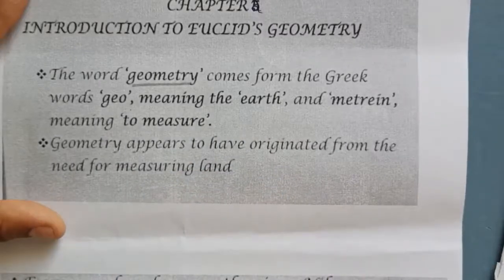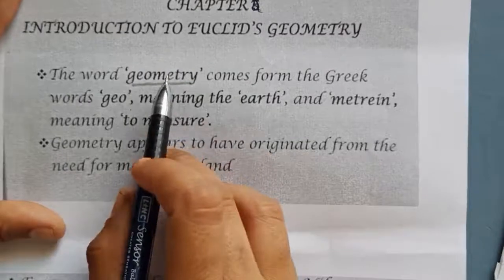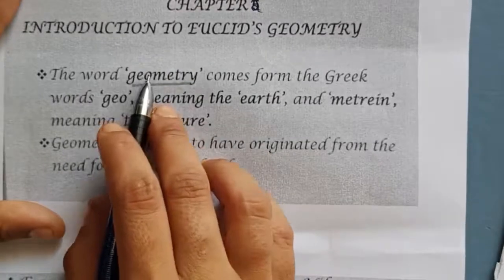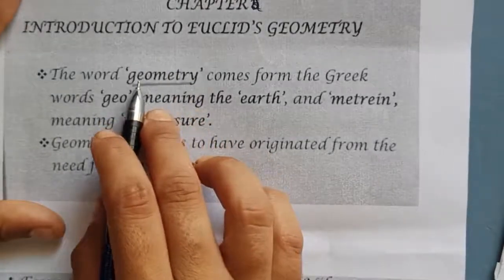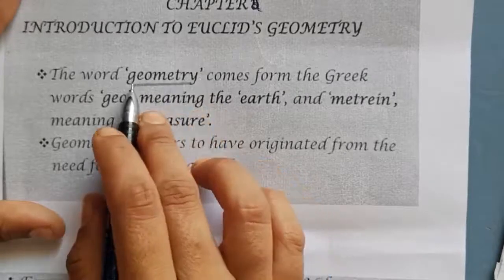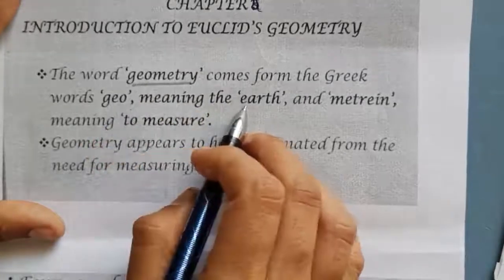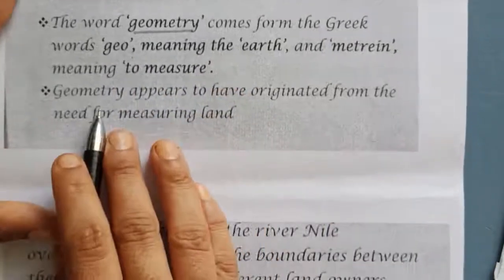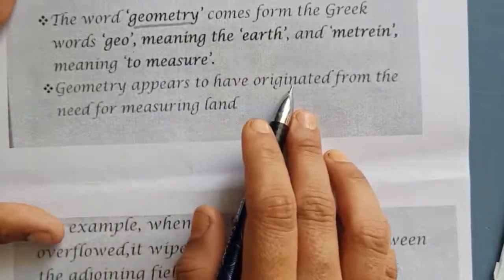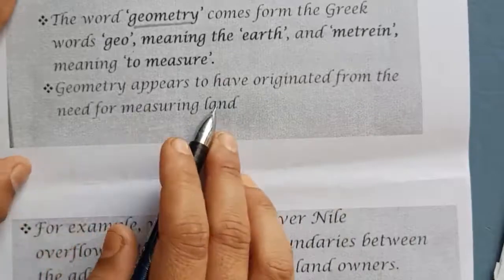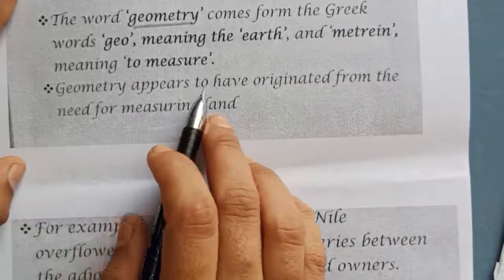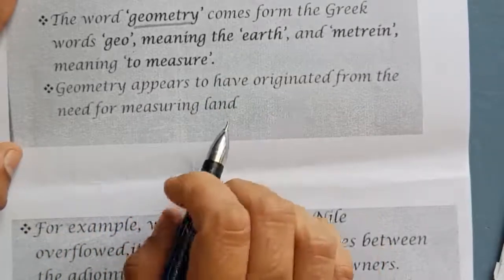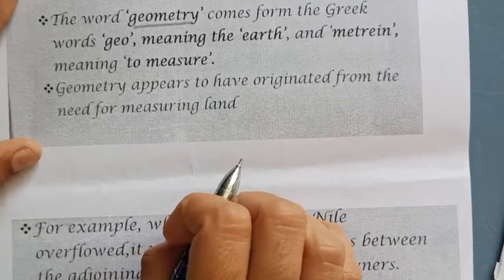That means geometry, if you see, can be divided into two words, that is geo and metry. Geo means the earth and metry means to measure. And geometry appears to have originated from the need for measuring land. It is believed that geometry originated from measuring land.